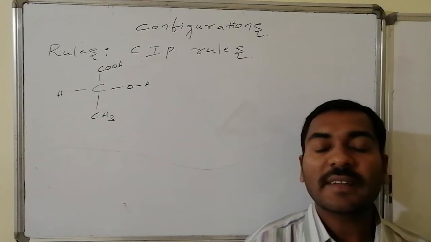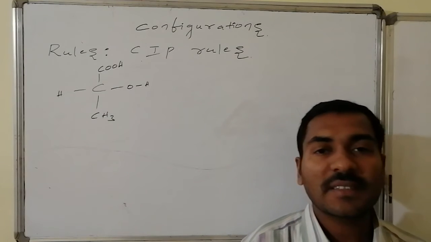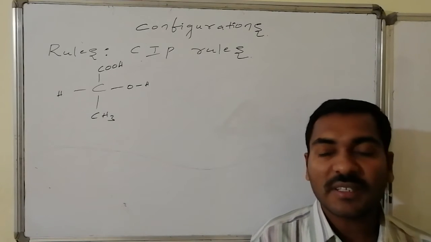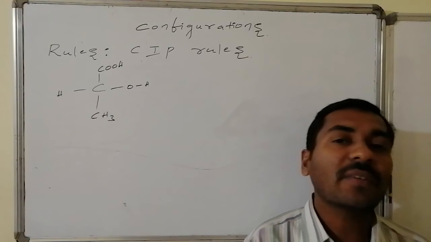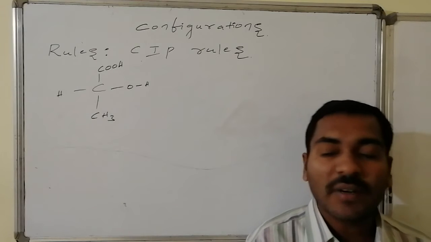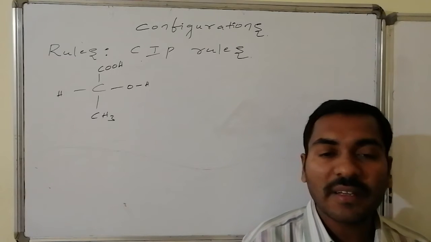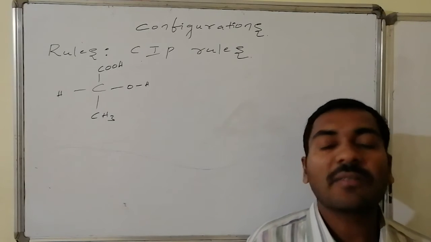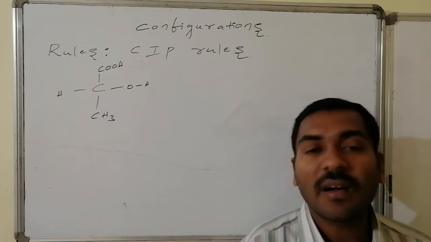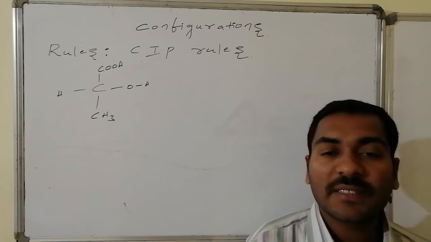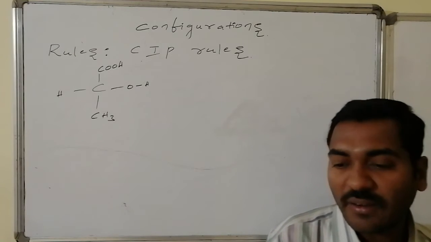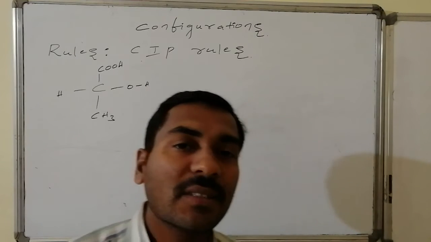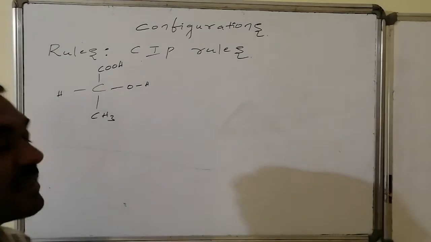After giving priorities, we have to adjust so that the least priority, the fourth priority group, is present either at the top or at the bottom of the Fischer presentation. The meaning is that it should be present away from us. The remaining three, 1, 2, 3, if they run clockwise, then that is known as R configuration. Whereas if they run anti-clockwise, then it is known as S configuration. Now let us validate those things in a Fischer presentation of a molecule.